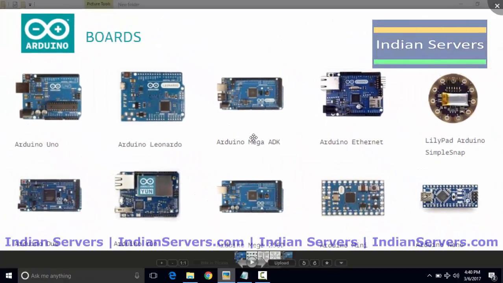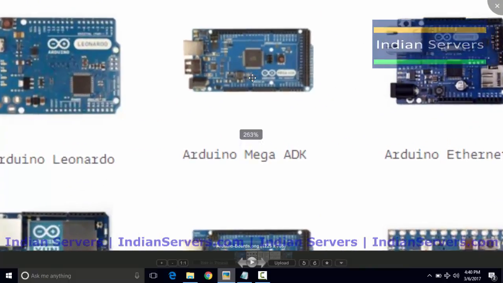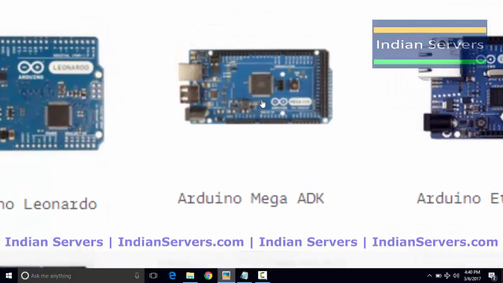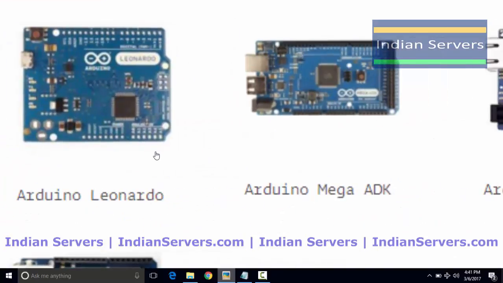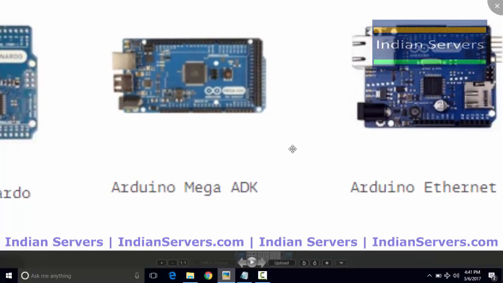Here you can see this Arduino Mega, which has more input output pins. For example, if you are making a complex or huge project which has more input and output devices, at that time we have to select Arduino Mega. If your project is simple, you can go with Arduino Uno. So according to the application, you have to select the Arduino board.